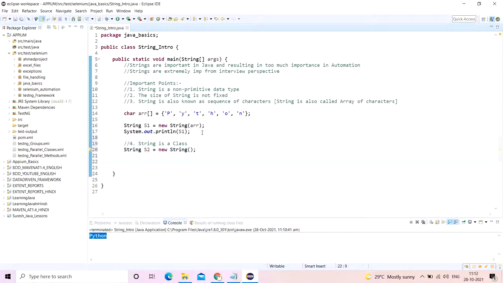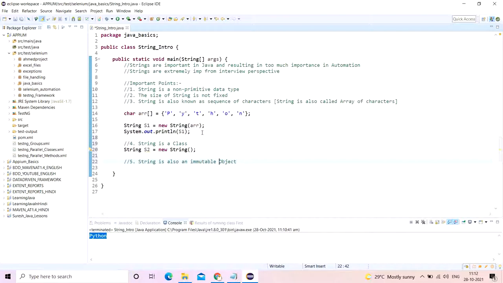Now another thing, oh God, string is also an object. Rather, I'll make it more specific: an immutable object. What is immutable? What is mutable? We'll discuss about this. Immutable means unchangeable, kind of a sequence thing. But we will discuss about that a little later.